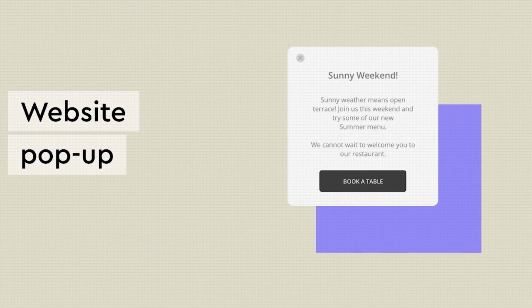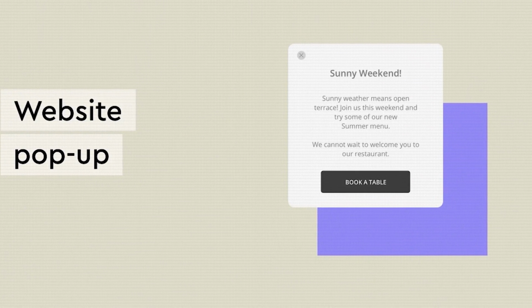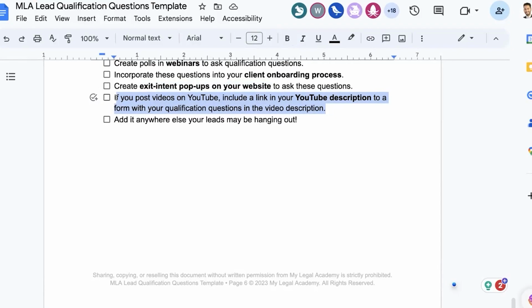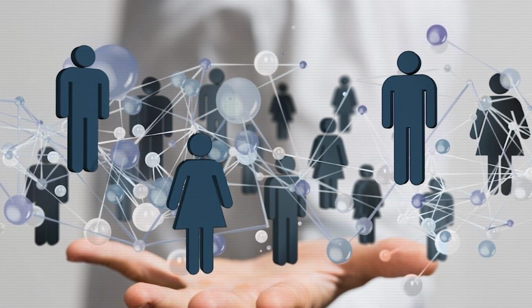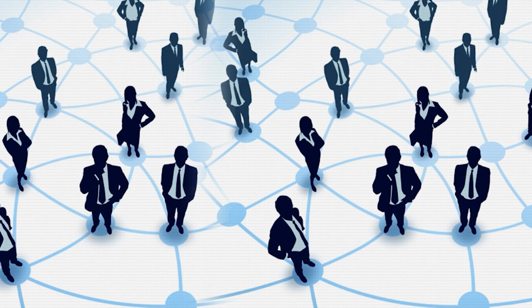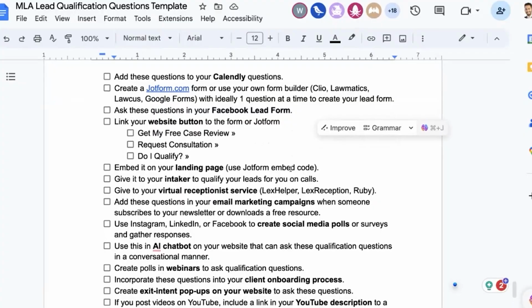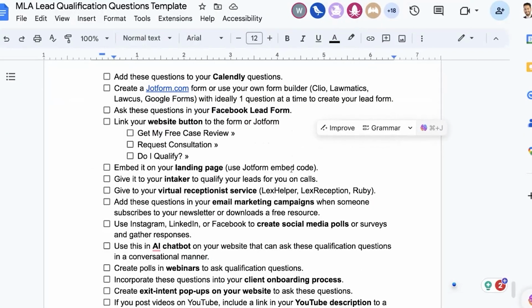Next is for my YouTubers. If you post videos on YouTube, add your JotForm. This is another place. Again, JotForm or Calendly. I think those should be your 2 options to get people to qualify themselves, and the same goes for anywhere else your leads may be hanging out. You've got to think about that. Where are they hanging out? Are they in my community? Are they in other people's Facebook groups? That should cover most of the places. If I'm missing any, please let me know, but I think that should cover it.